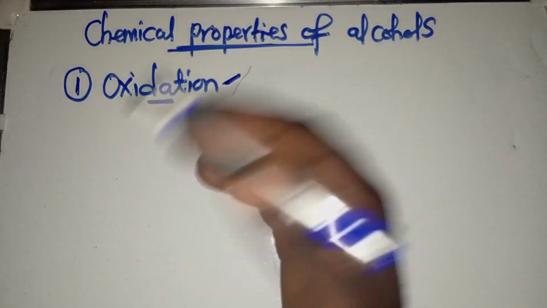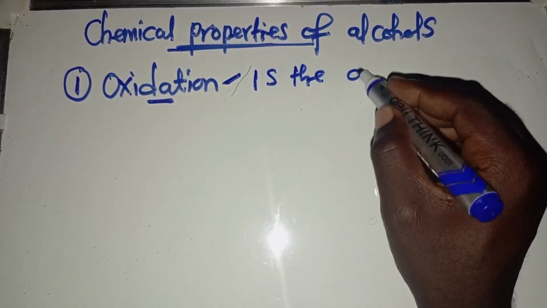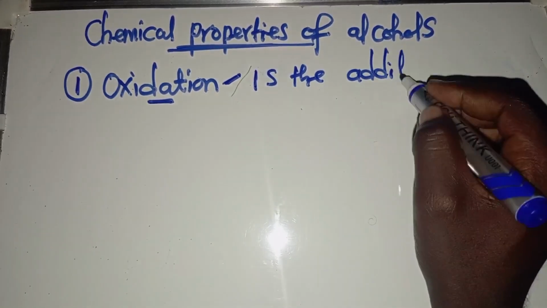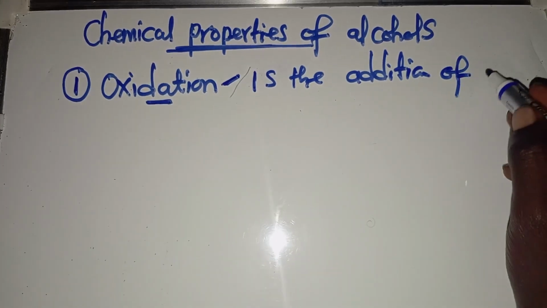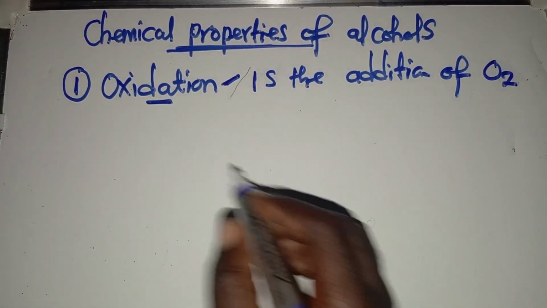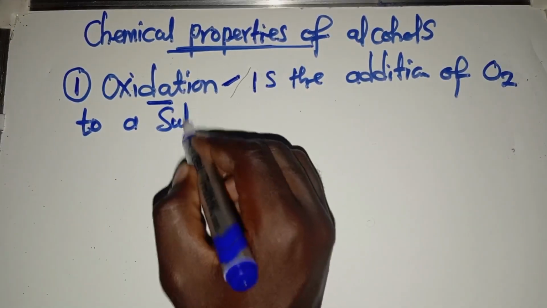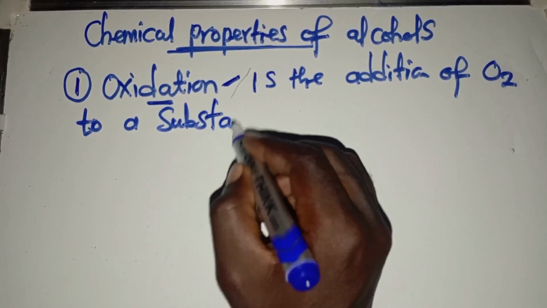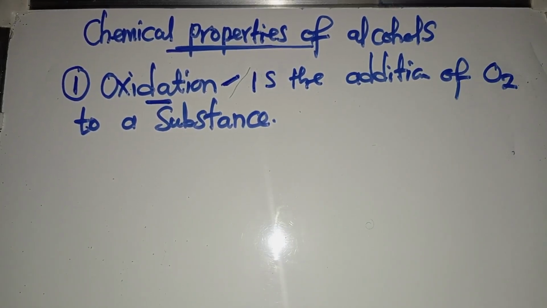You just need to know that oxidation is the what? You tell me, that is the addition. So oxidation is the addition of what? Addition of oxygen to a substance. So the addition of oxygen to a what? To a substance. That is oxidation. So if I tell you what is oxidation, oxidation is the addition of oxygen to a substance.